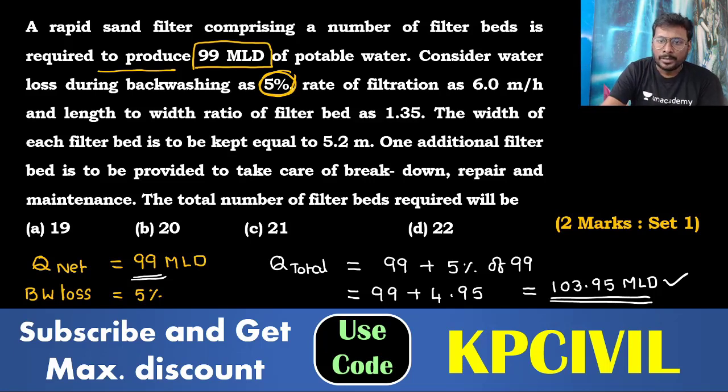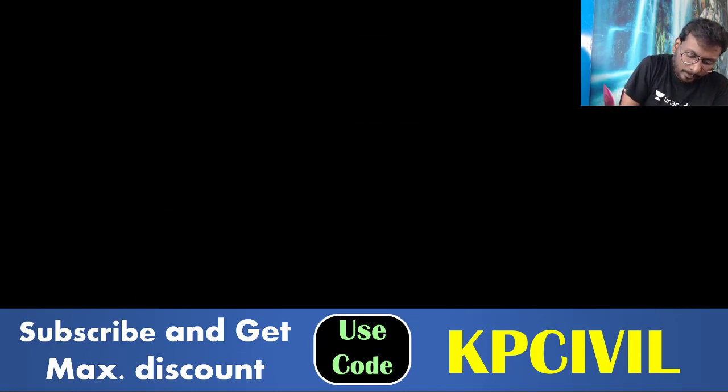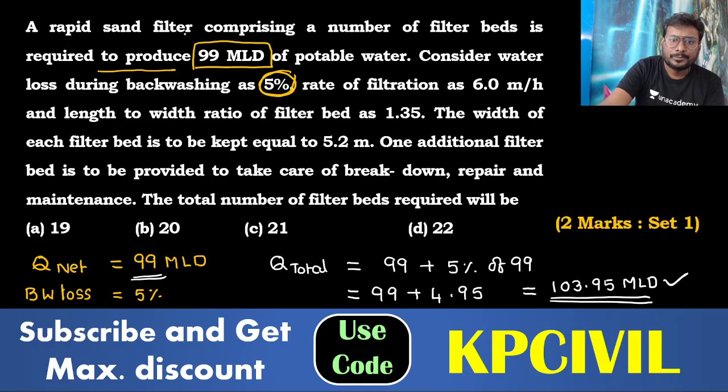Remaining is easy. Rate of filtration ROF is 6 meter per hour. Length to width ratio is 1.35.